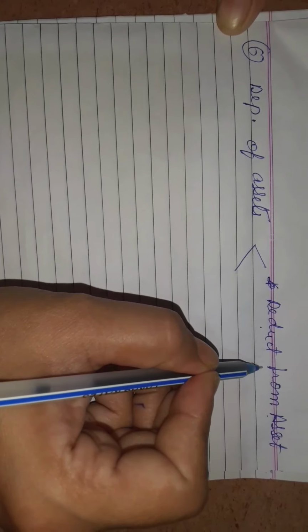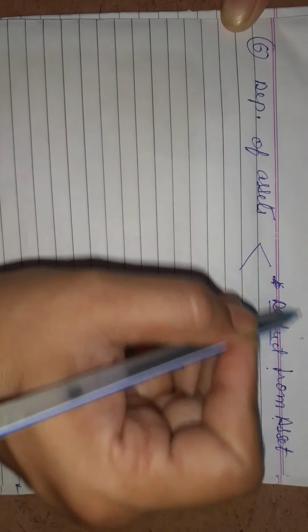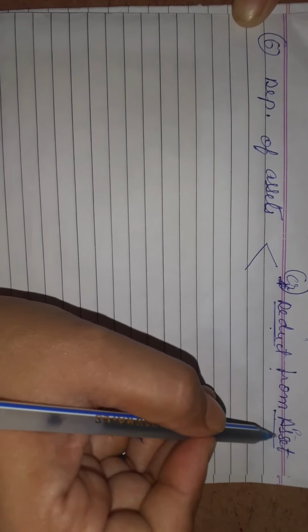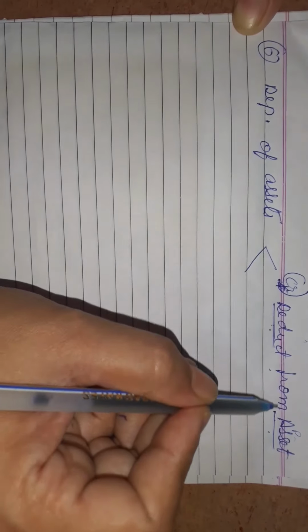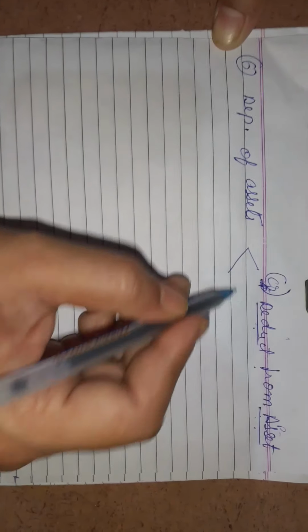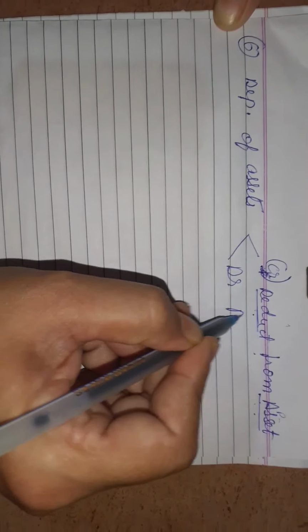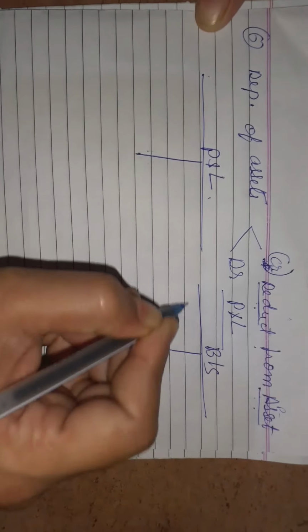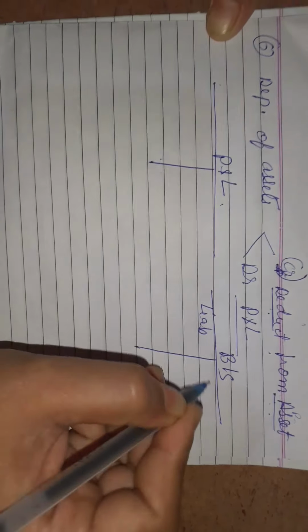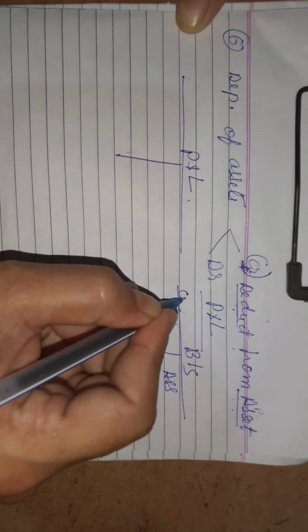And when you are deducting from the asset side, it is a credit effect, because an asset has a debit balance, and if you are deducting from the debit side, it means a credit effect. So you have to deduct from the asset. And second, naturally you have to give the debit effect, now the debit side of the P&L account. See here, students, suppose this is your profit and loss account, and this is your balance sheet. This is the liability side, this is the asset side, this is actually credit.